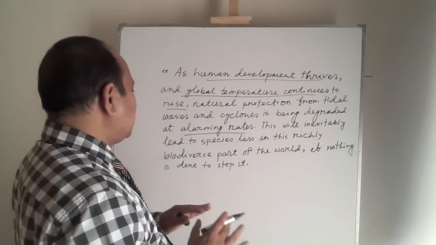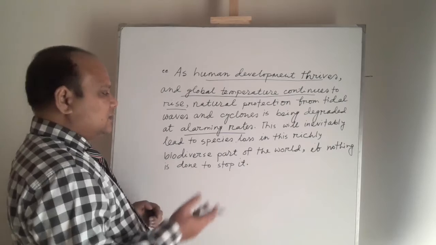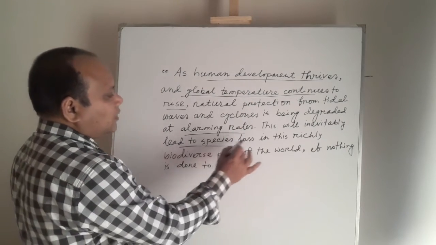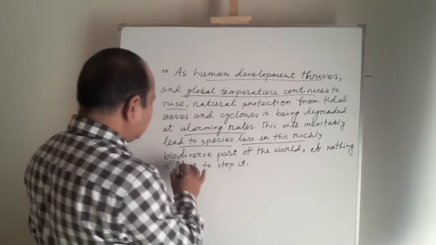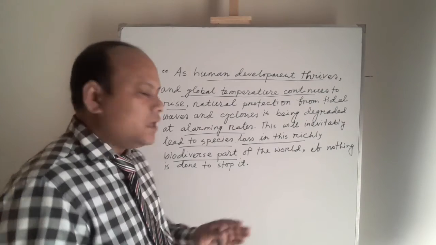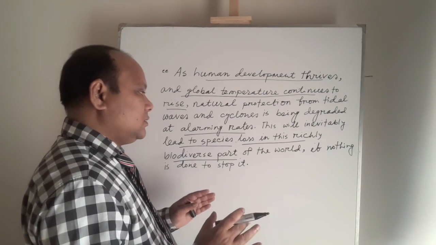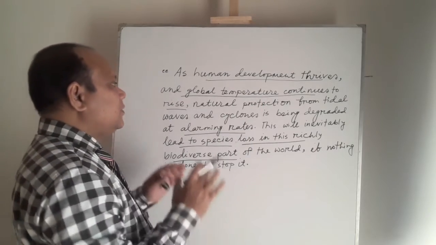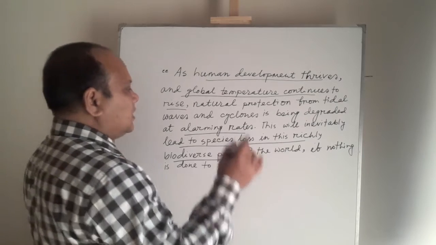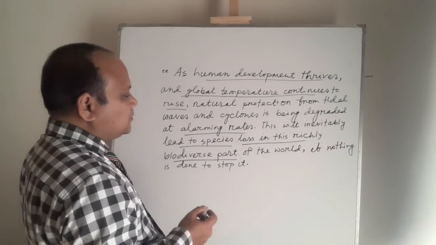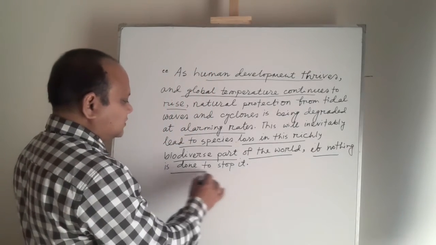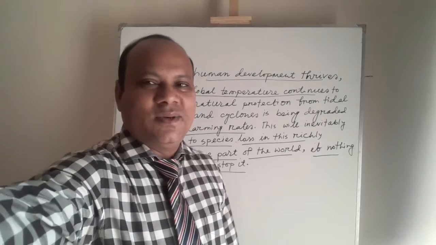And this will inevitably lead to, that is, consequently, these two things will lead to species loss in this richly biodiverse part. As we have already known, the Sundarbans has a very rich biodiversity, and because of the development of human activity and global temperatures, these natural species or biodiverse part of the world will be extinct if nothing is done to stop it, my dear students.